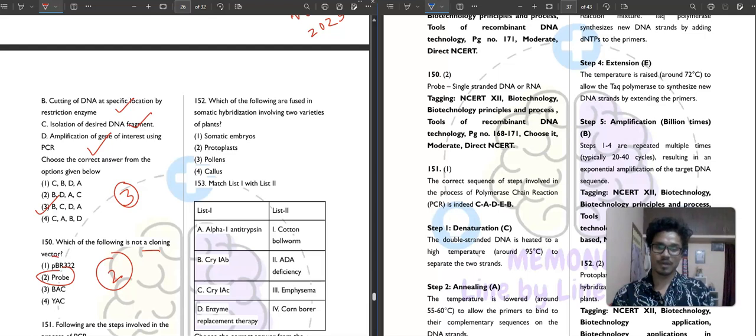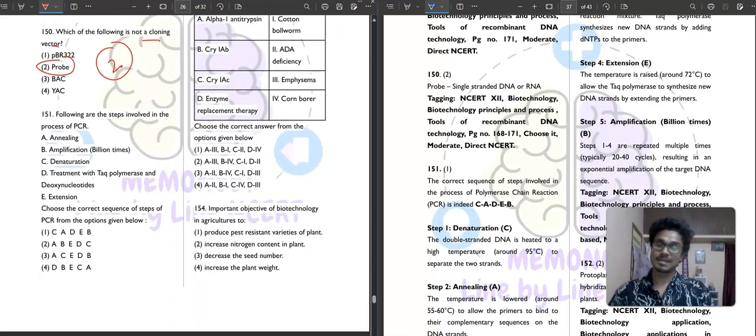Then question number 151. It is saying that the following are the steps involved in the process of PCR. Choose the correct sequence of steps of PCR from the options given below. First step is your denaturation.